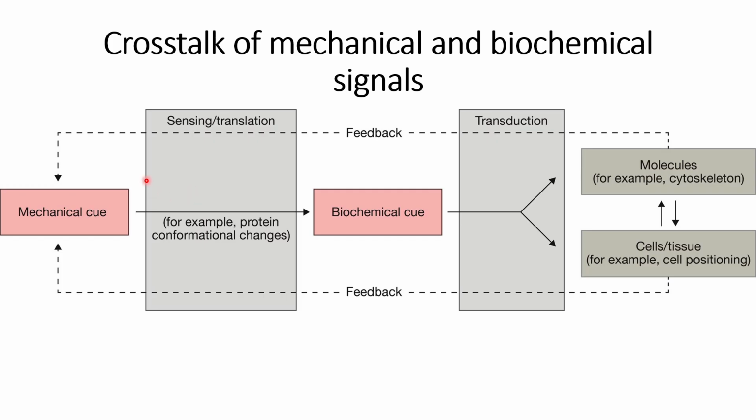And the tumor microenvironment not only acts as a physical barrier that protects them from immune attack, but it also facilitates the cancer cells in proliferation and migration. So this is just a basic flow map of the crosstalk between mechanical and biochemical signals between the cells and the extracellular matrix.